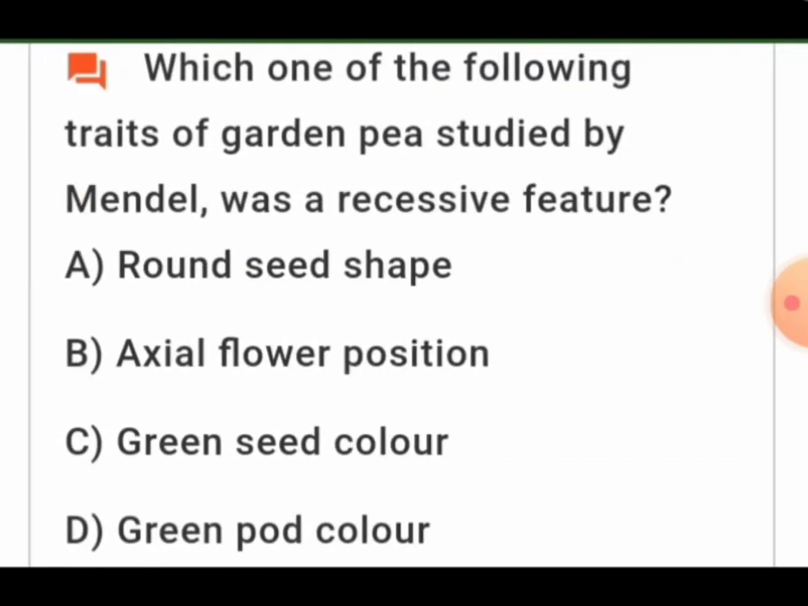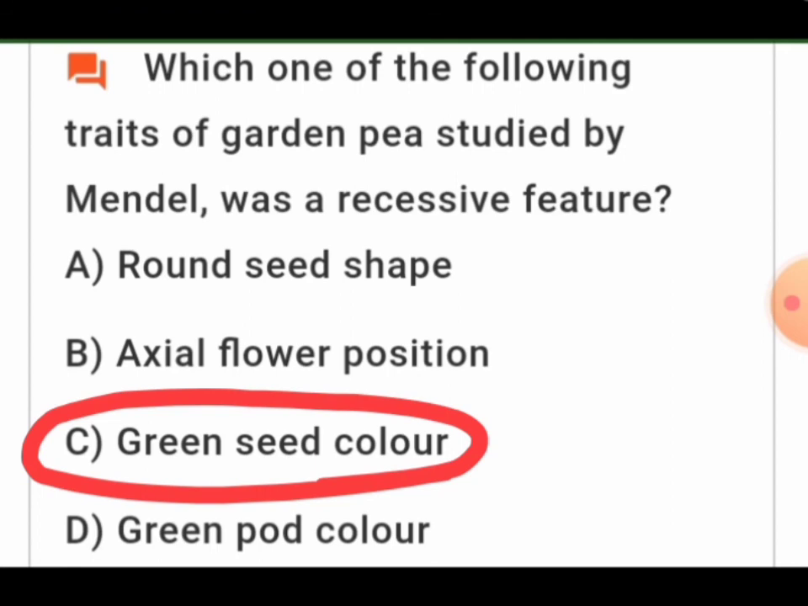Which of the following traits of garden pea studied by Mendel was a recessive? The recessive one is green seed color. Green seed color is the recessive feature in the case of the pea plant.